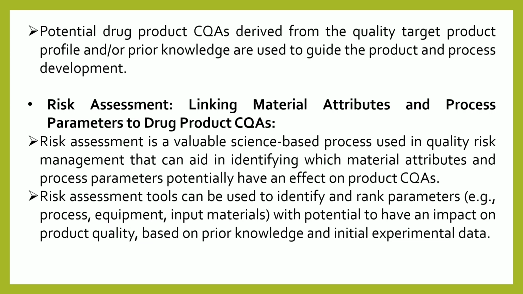Okay, then in this stage, risk assessment plays a very important role in linking these parameters. You should prepare the risk assessment. Risk assessment is defined in the ICH Q9 guideline, and you can refer to this Q9 guideline. With the help of this risk assessment, you should identify the CMA, critical material attributes, critical process parameters, and CQA, and what are the contributing factors or the risks involved in the identification of this CMA and CQA. You should find this out.